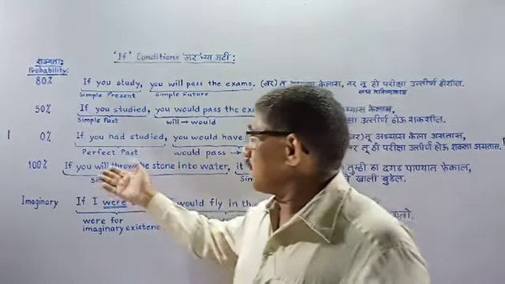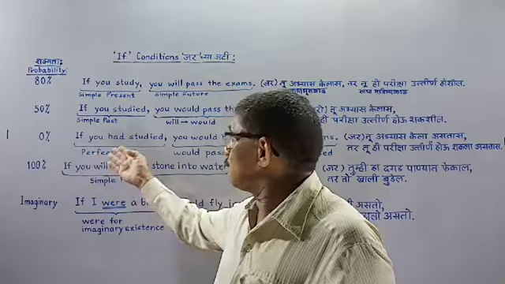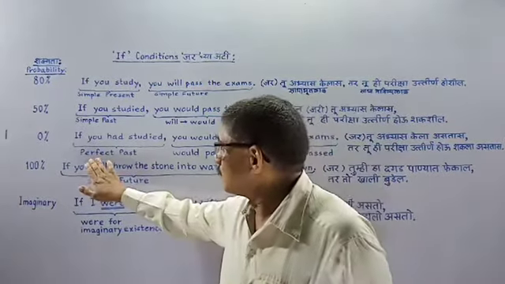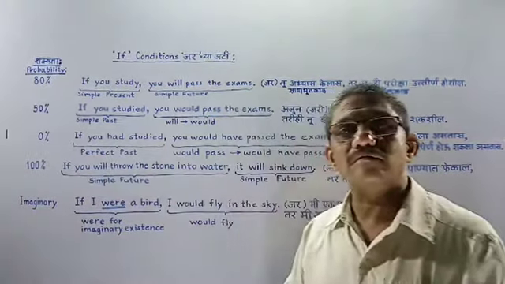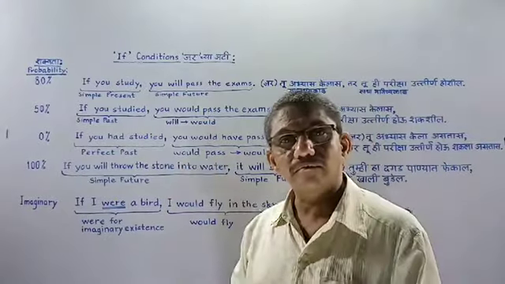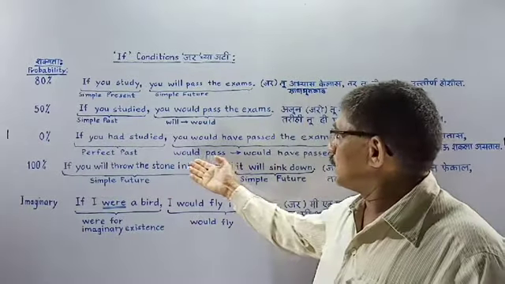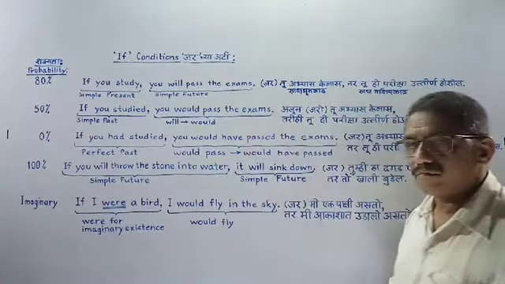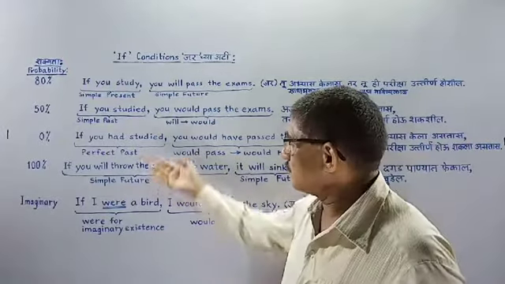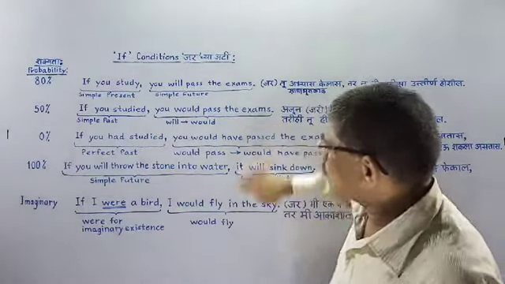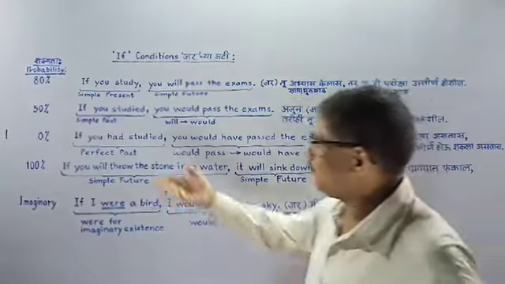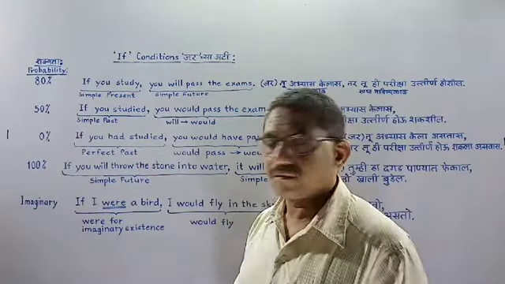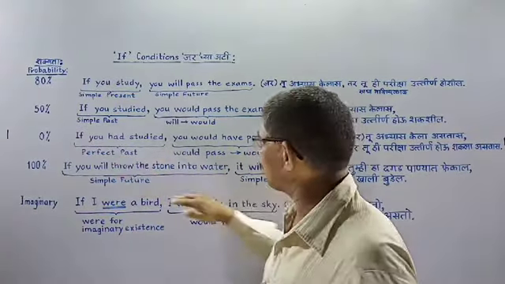So if you had studied, the perfect past tense, if you had studied, you would have passed, means again both of the sentences went a little back, means in past.